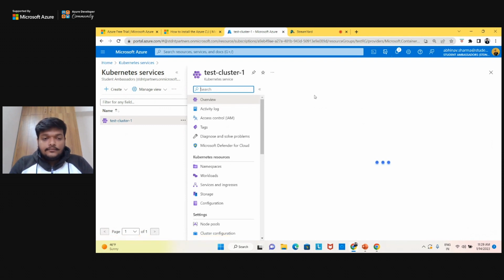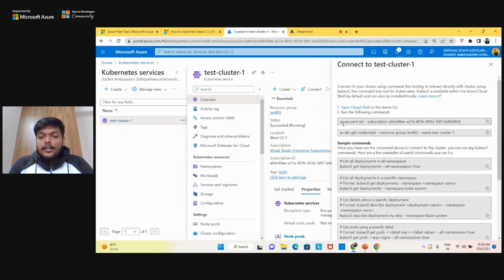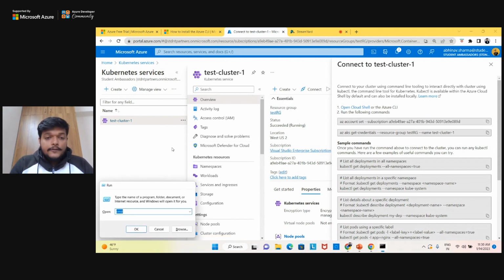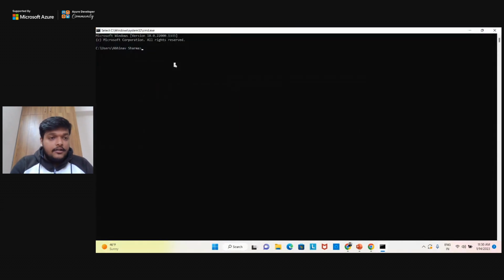All right, a cluster. So how can you connect to your cluster, right? Just click on the connect option, and it will give you some commands that you need to run in your terminal: Linux terminal, Mac terminal, or the Windows command prompt, right? So what I'll do is, let me open my command prompt here. Okay, within my command prompt, let me increase the font size, guys. Yeah. So first of all, the first step after you configure your Azure account is to do az login.